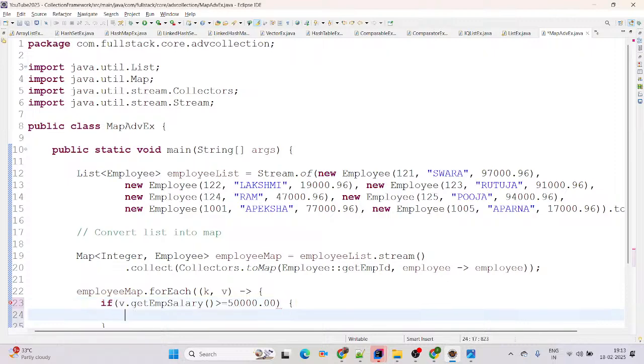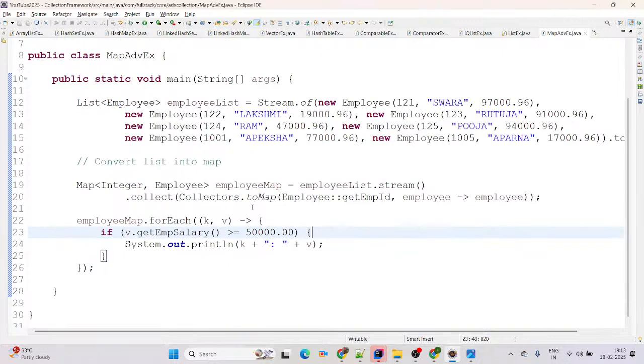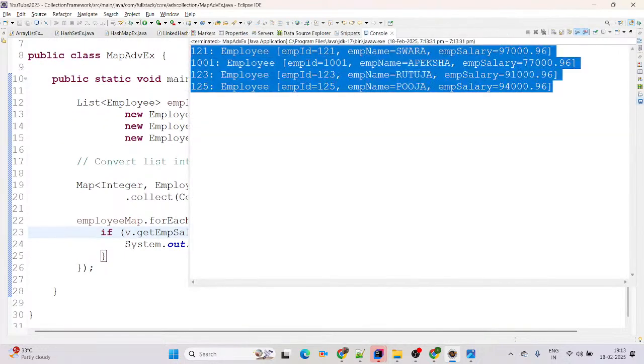Those we are trying to print by using the print statement. See the screen. Again I am trying to run it as a Java application. We have only 4 records available with salary greater than or equal to 50,000.